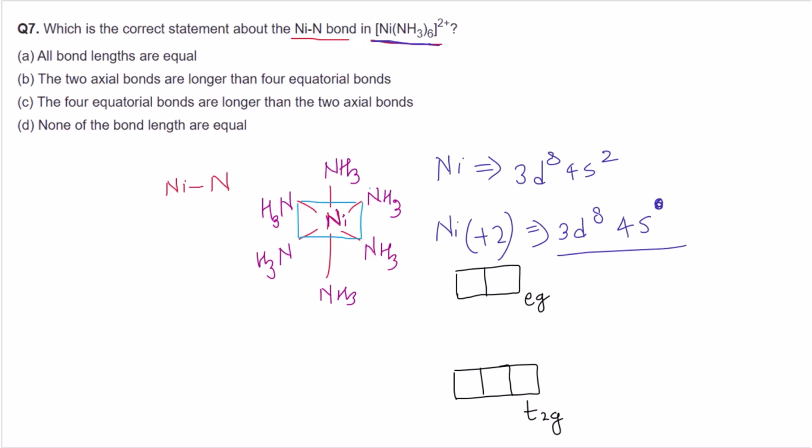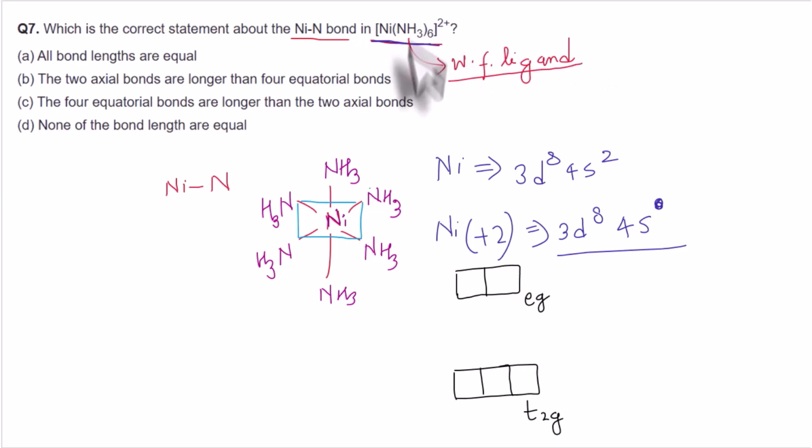And before arranging these electrons, we also have to take care of the nature of the ligand. Here we have ammonia as the ligand, and particularly in this complex, ammonia will be acting as a weak field ligand. We know from the spectrochemical series that ammonia is mostly an intermediate ligand. It can act as a strong field ligand in complexes where the central metal ion is in a higher oxidation state, +3, +4, +5, like that. And it will act as a weak field ligand in those complexes where the central metal ion is in the +1 or +2 oxidation state. So in this particular complex, ammonia acts as a weak field ligand.